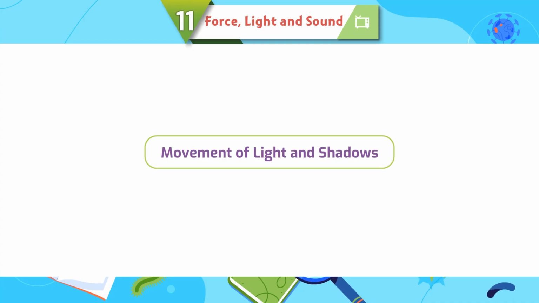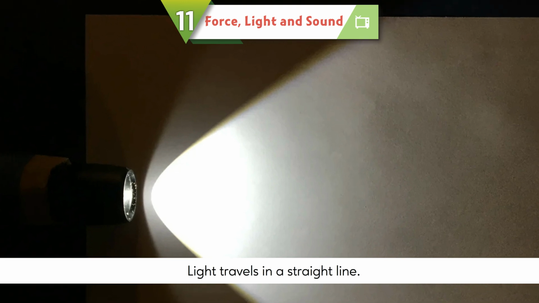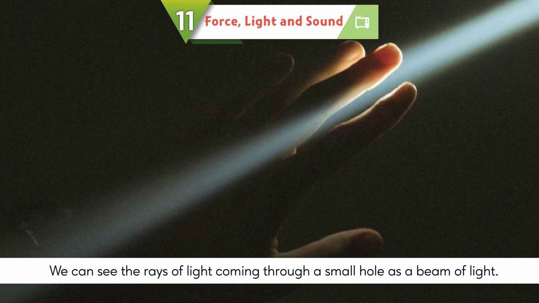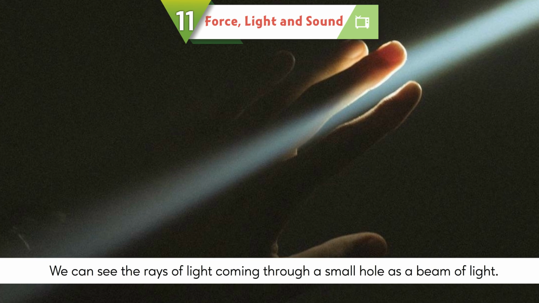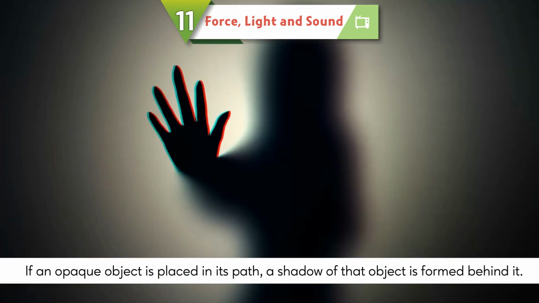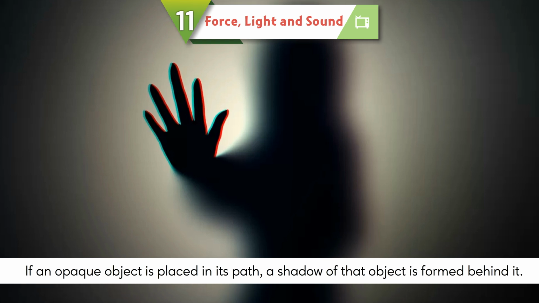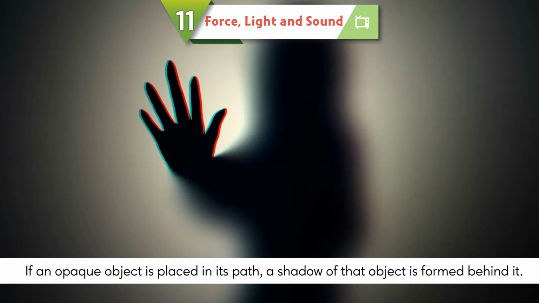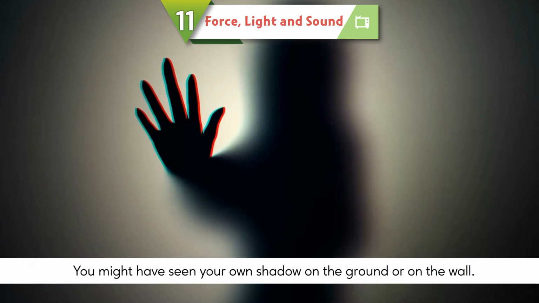Movement of light and shadows. Light travels in a straight line. We can see the rays of light coming through a small hole as a beam of light. If an opaque object is placed in its path, a shadow of that object is formed behind it.